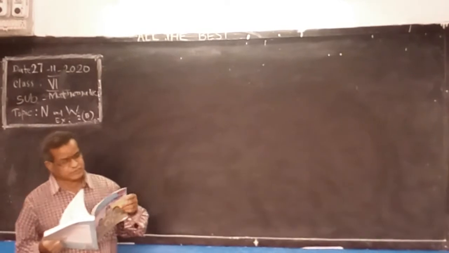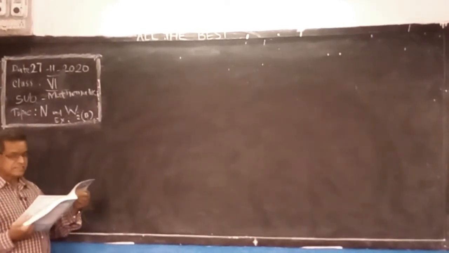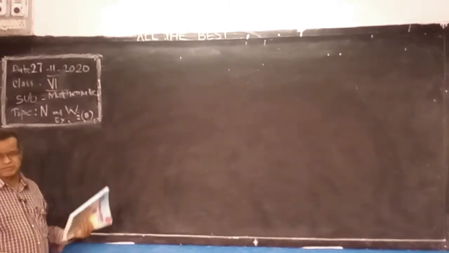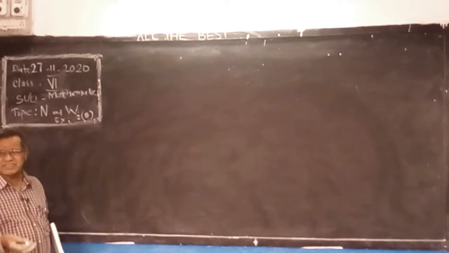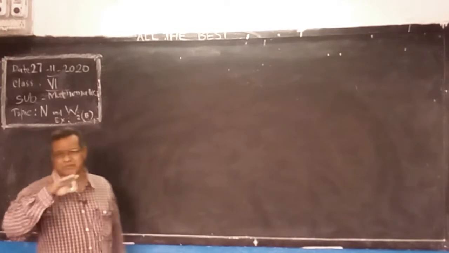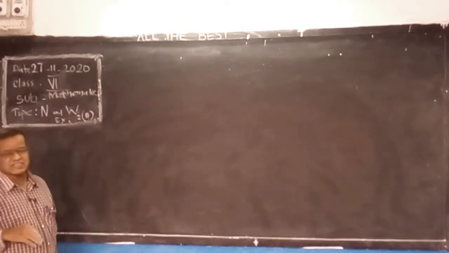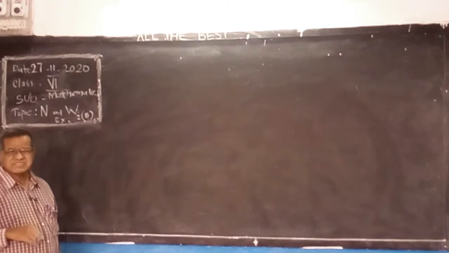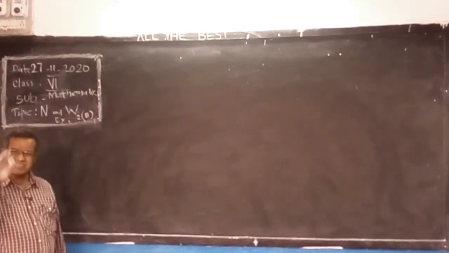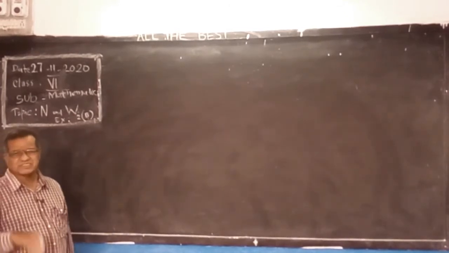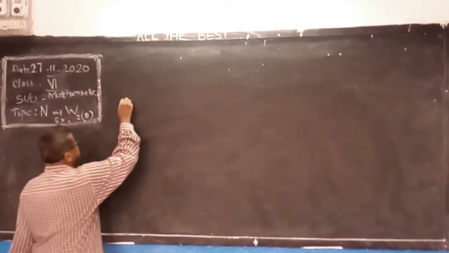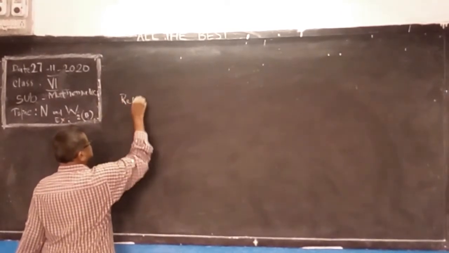See, what is reflexive? Reflexive meaning is that the sum of any two natural numbers is also a natural number. 5 is a natural number, 6 is a natural number. When we add these two, we get 5 plus 6, 11. 11 is a natural number. Like this, when we add two whole numbers, the result is also a whole number. It is called reflexive property.